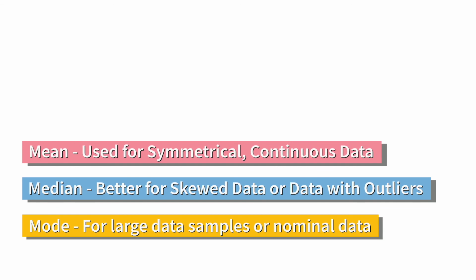So in summary, the mean is used for symmetrical continuous data. The median is better for skewed data or data with outliers. And the mode is better for large data samples or nominal data, which is categorical data.